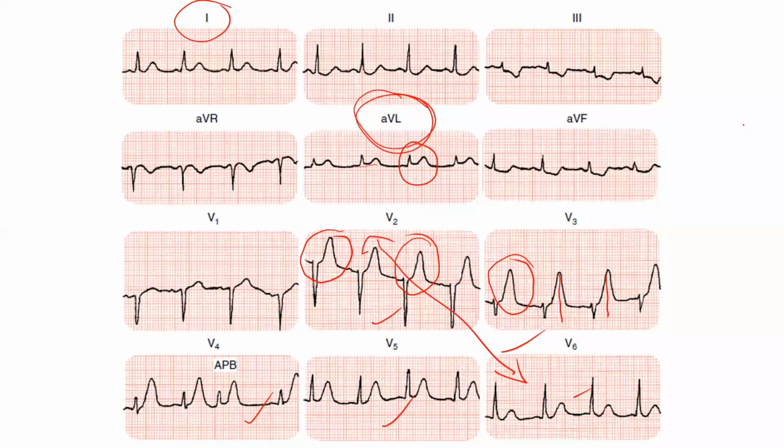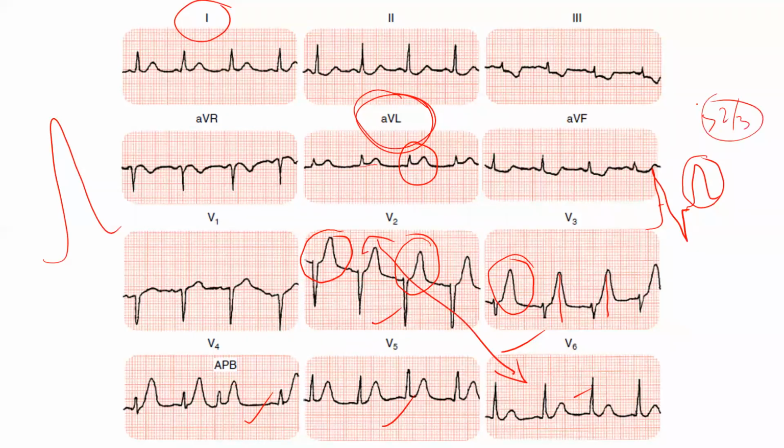Somebody asked, V5, V6 also slightly elevated, no, more than ST elevation, they have tall T waves. And one more thing is, when do you call tall T waves? What is the criteria? We usually take the preceding QRS complex and we have a T wave. If this T wave height is more than 2/3 of the preceding QRS complex, almost here see, the QRS complex is almost half of the length. So this is double the size. This is almost the 2/3 of the length, right?